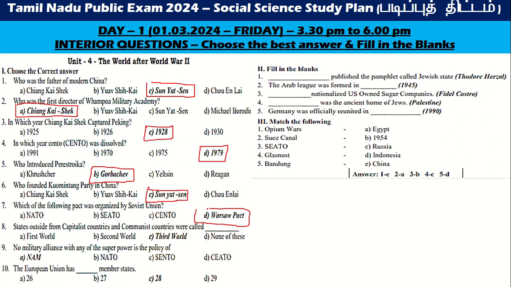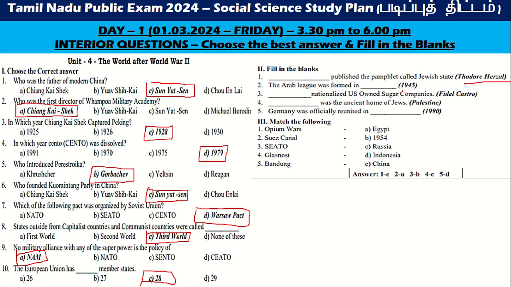Which of the following pacts was organized by the Soviet Union? Warsaw Pact. States outside of the capitalist countries and communist countries are called the third world. No alliance with any of the superpowers is the policy of NAM. The European Union has dash members, that is 28 member states. Dash published the pamphlet called Jewish State: Theodor Herzl.